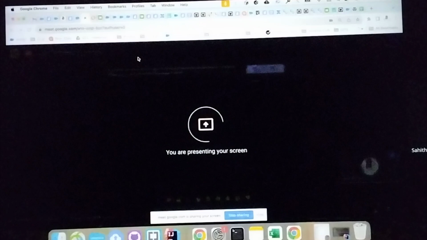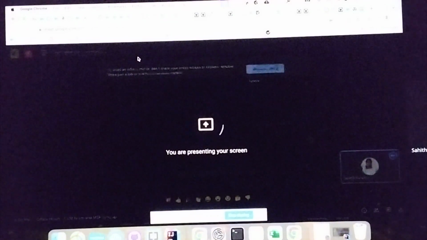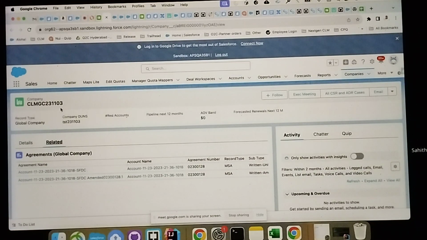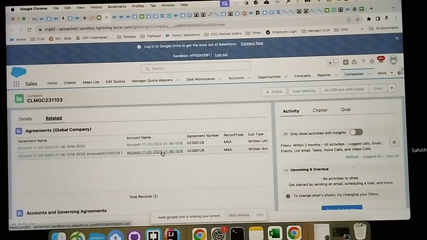But what we have done recently is the LAMA automation. So we have automated it. Earlier, we took the reference as a DUNS number, but now it is a global company. Let me show my screen. Okay, this is the global company. So where we can give, for example, if I could go to this account.